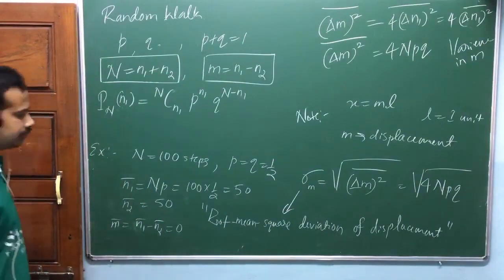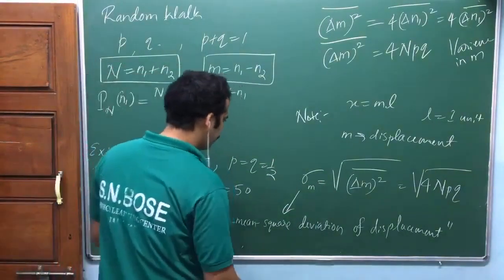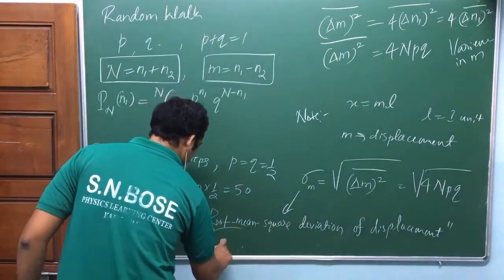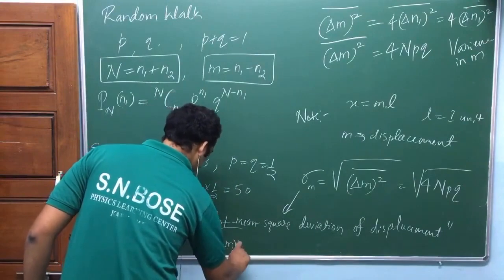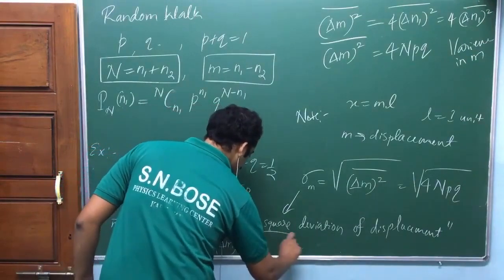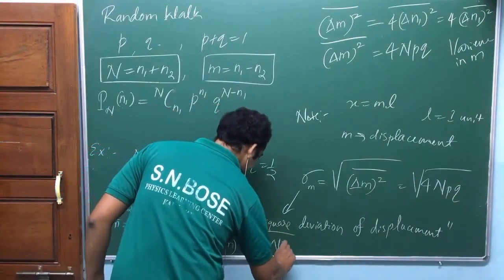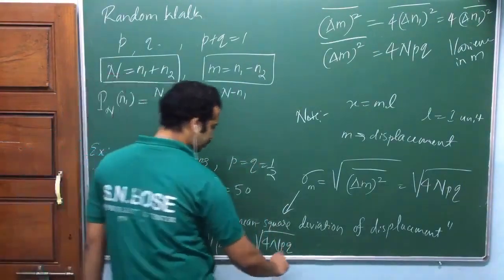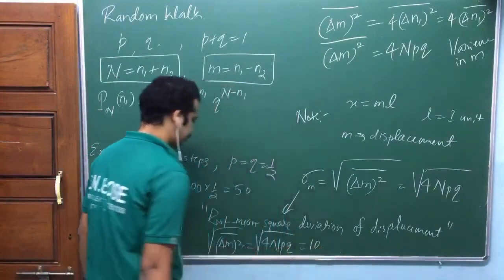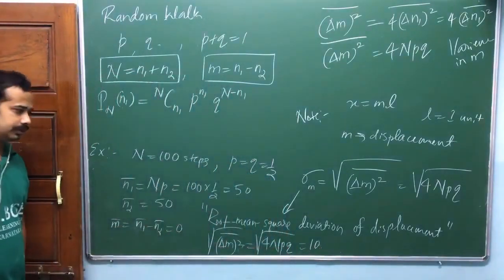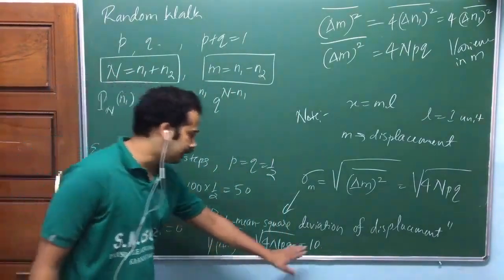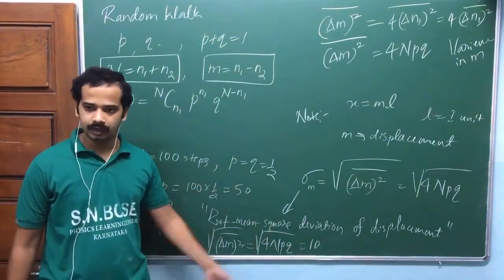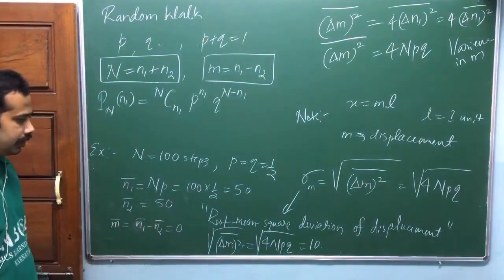Let me try to come up with some graphs, or just look into the book. You'll get some idea. What is this one? That's equal to root of delta m square mean, that's equal to root of 4 times npq. p into q is 1 by 2 into 1 by 2, the 4 gets cancelled, the root of 100, that's equal to 10. Simply we call it displacement, okay? Actually, this should be multiplied by that unit length, or length of one step. But simply we call it root mean square deviation of displacement.